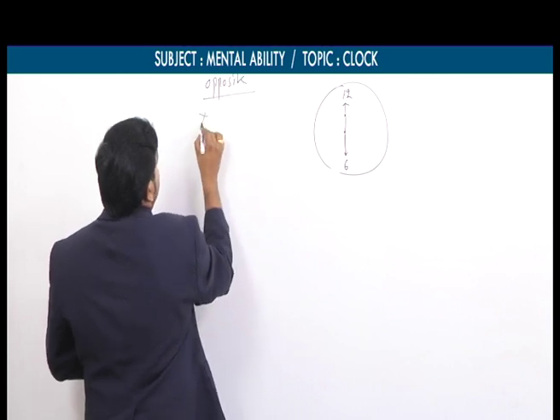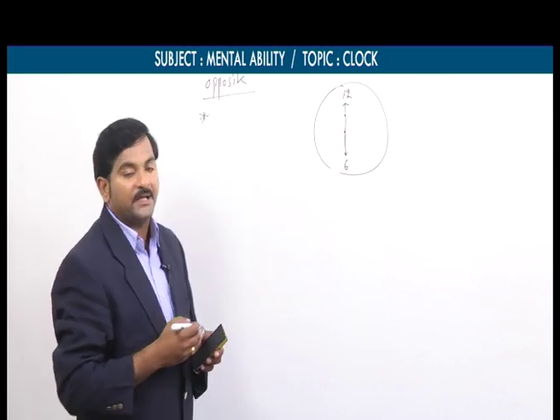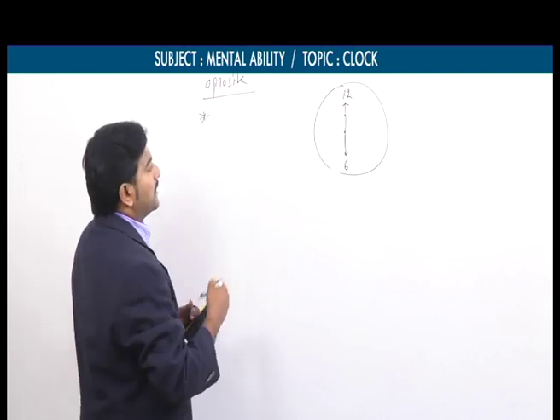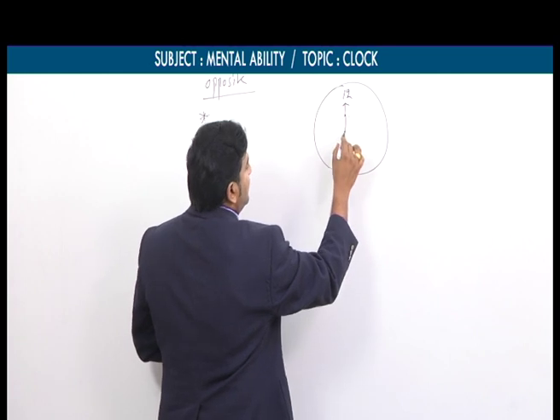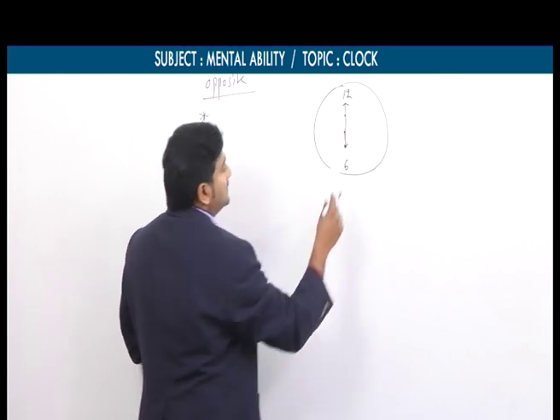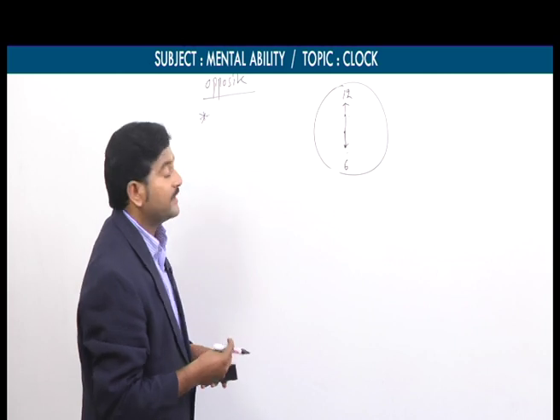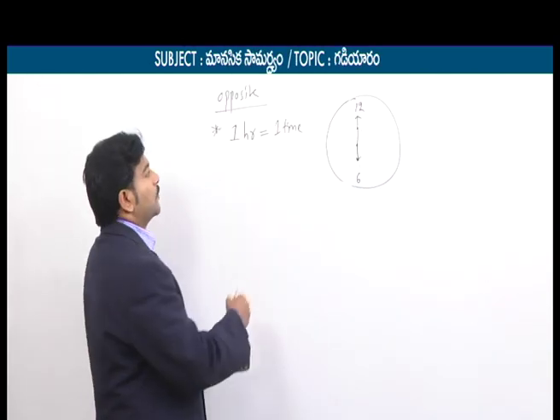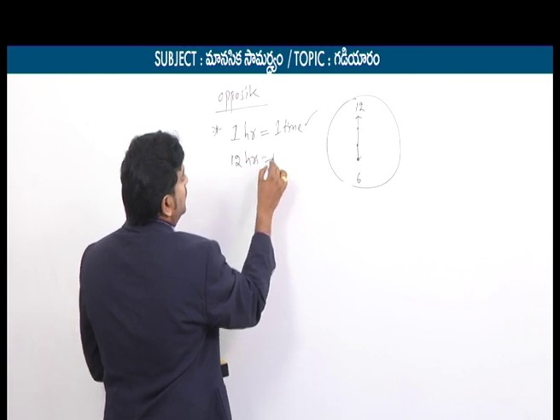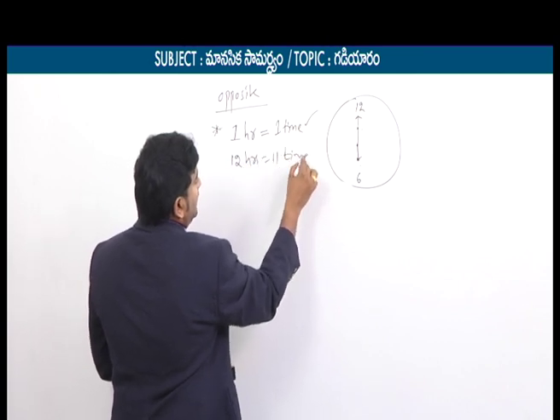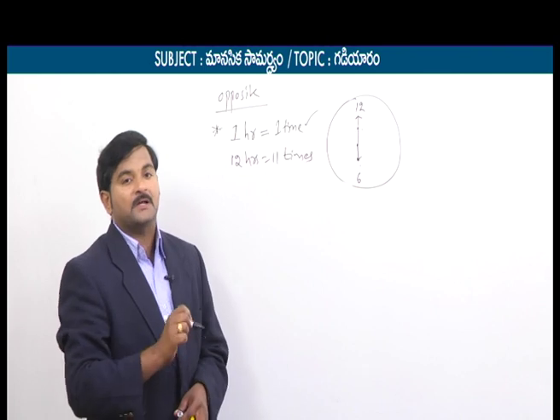The first condition is, let's say the time is exactly 6 o'clock. By taking 6 only we will discuss. Every 1 hour, the two hands are opposite only one time. But for 12 hours it could be only 11 times. Here also I am going to give you one counter example.